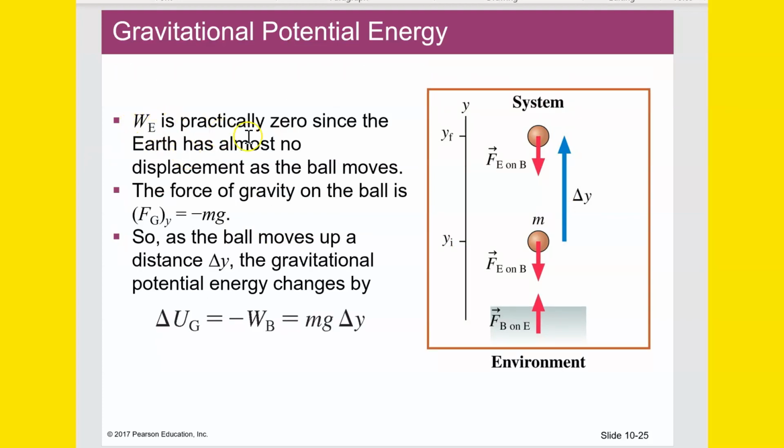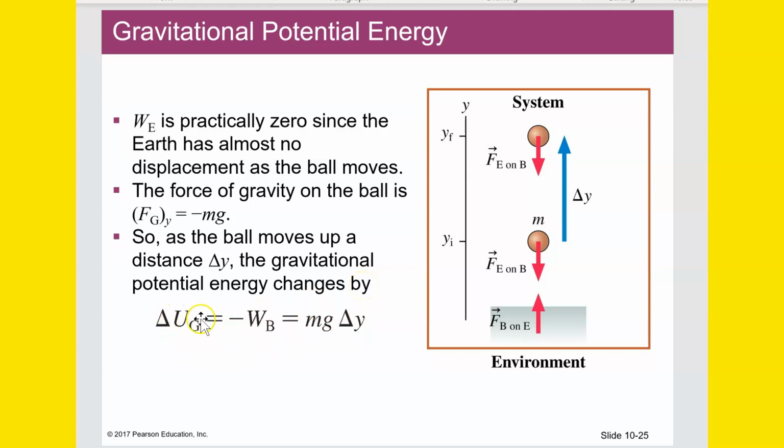The work done on the Earth is practically zero, since the Earth has almost no displacement as the ball moves. We all get that. The force of gravity on the ball is negative mg. So as the ball moves up a distance delta y, the gravitational potential energy changes according to this equation.